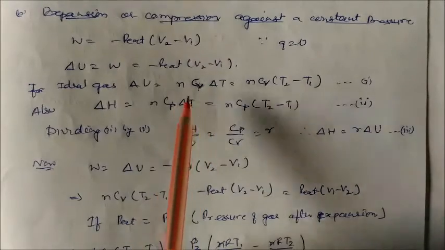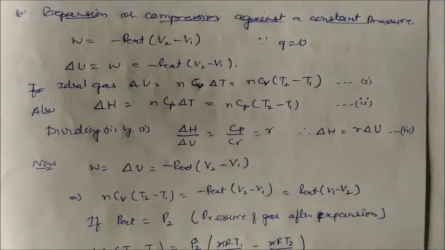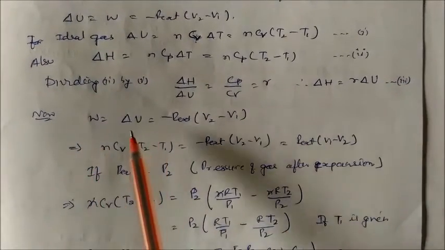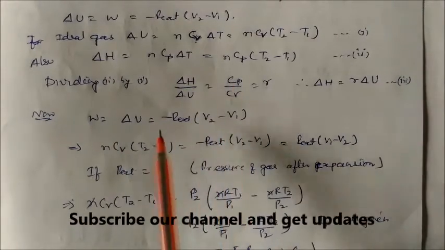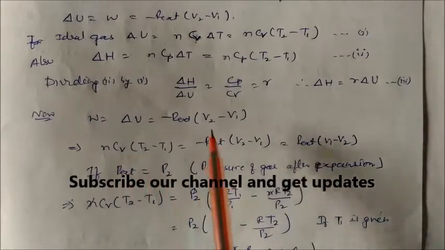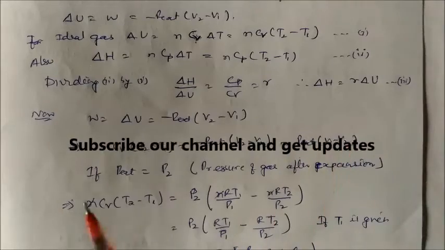So this is the first and second. If you divide them, you will get delta H by delta U is nothing but gamma. And again, work done, delta U, is equal to minus P external into (V2 minus V1). So we can substitute the above values. This is n Cv into change in temperature, and this is P external into (V1 minus V2).